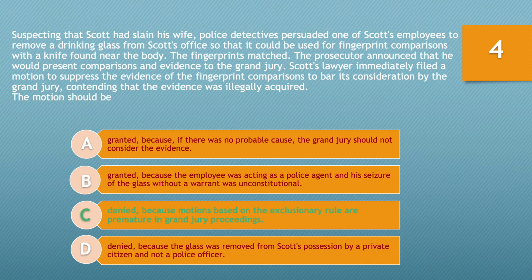In this case, Scott is seeking to suppress the evidence of the fingerprint comparison to bar its consideration by the grand jury based on the exclusionary rule. However, the exclusionary rule does not apply to grand jury proceedings, so our analysis, in essence, stops there. Therefore, Scott's motion should be denied because motions based on the exclusionary rule are premature in grand jury proceedings.